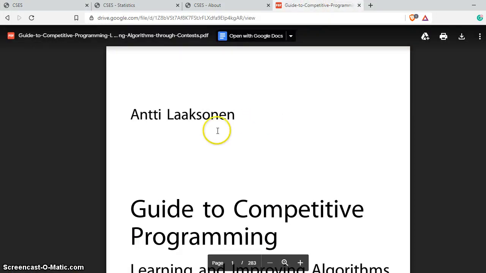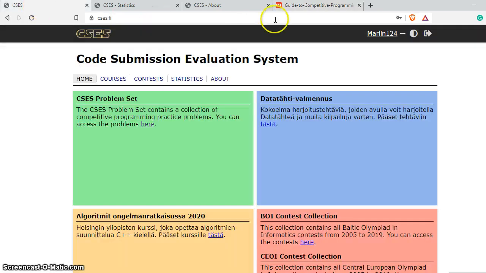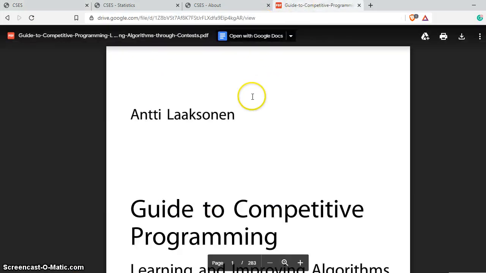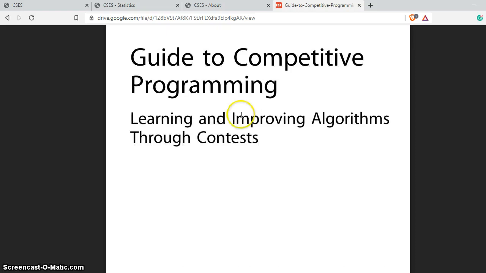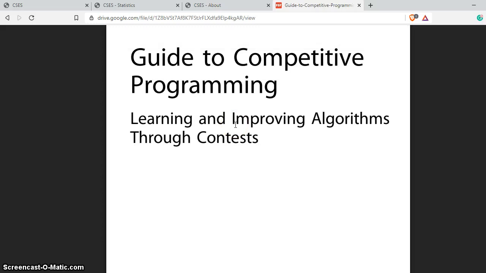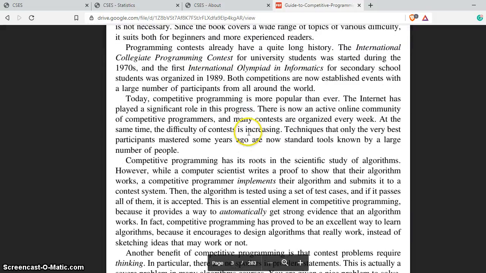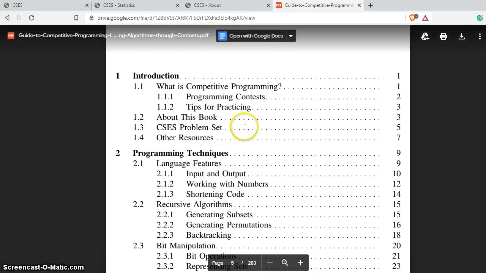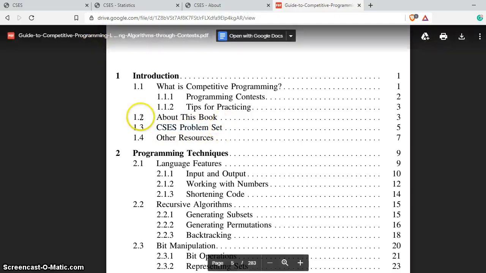Yes. And with this I'll also be sharing a book which is really very helpful, and it is aligned with this website. If you have any doubts and want to solve them, or want to understand how to solve different kinds of competitive programming problems, this is a book by Antti Laaksonen, Competitive Programmer's Handbook, a guide to learning and improving algorithms through contests. I will just brief you through this book. It first introduces the book, and it has a special section on the CSES problem set. So this book is aligned with this website, right?